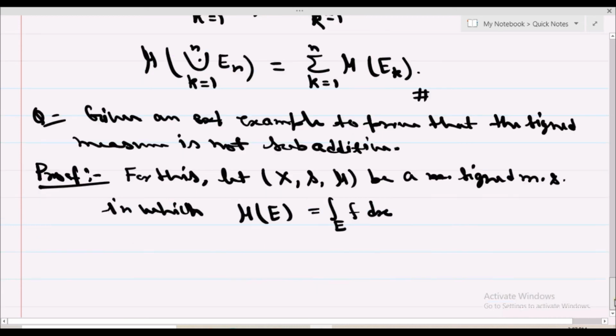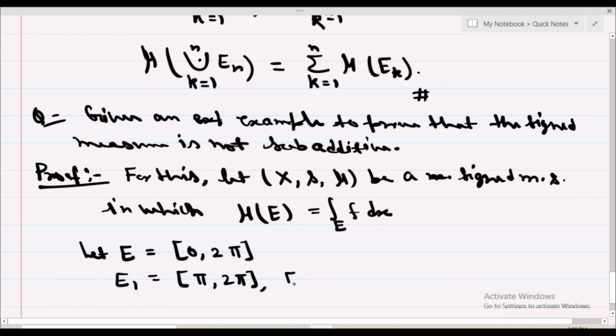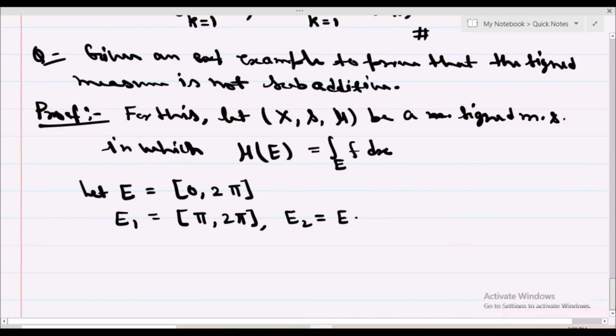This is the definition of your signed measure, and let E is equal to closed interval 0 to 2 pi, and E1 be a subset of this closed interval, that will be pi to 2 pi, and E2 is nothing but the same as E. Okay, now compute the value of these integrals on these sets.